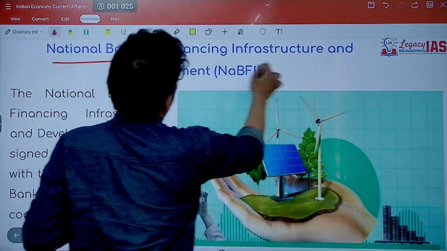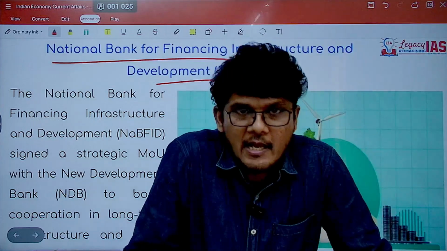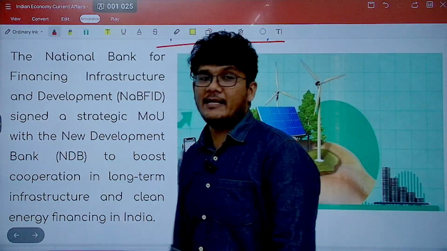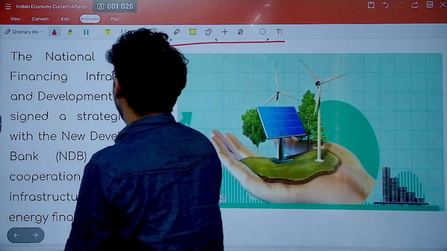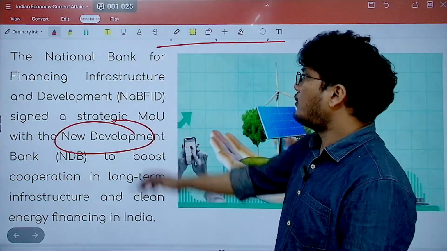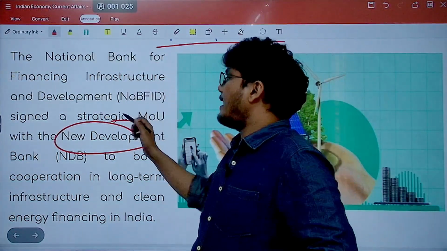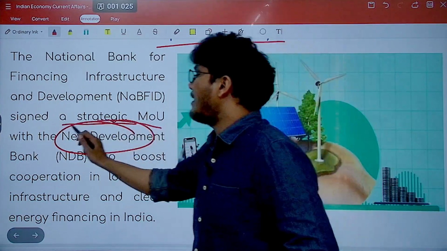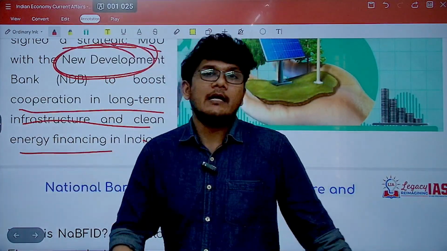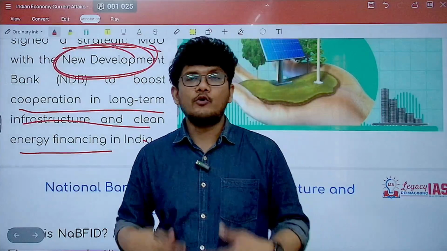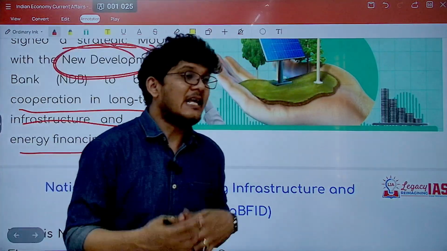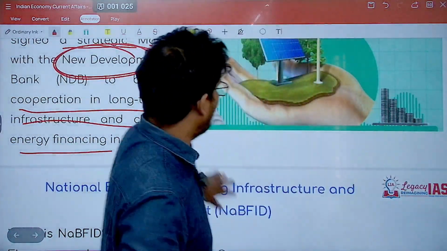Moving ahead, the National Bank for Financing Infrastructure and Development, NABFID. This bank has signed a strategic MOU with the New Development Bank. For what? To boost cooperation in long-term infrastructure and clean financing. To boost investment in infrastructure and clean financing. So not just infrastructure but clean financing, clean infrastructure is what we are talking about here.